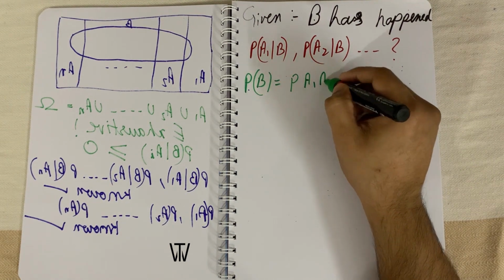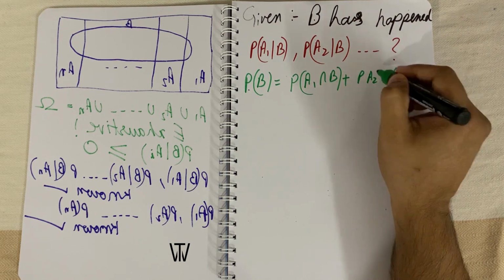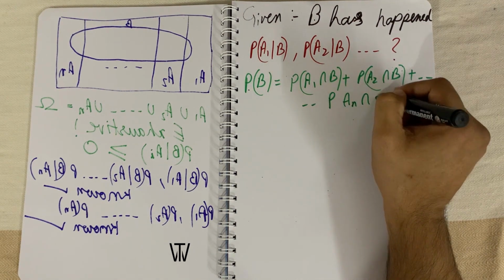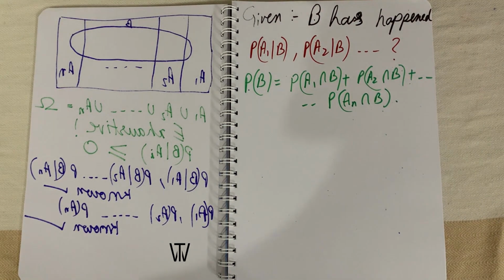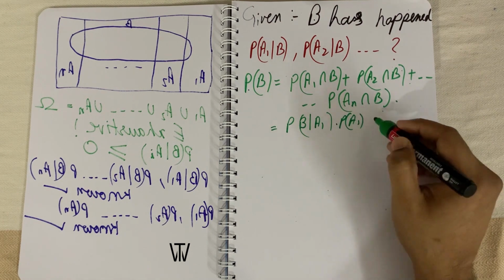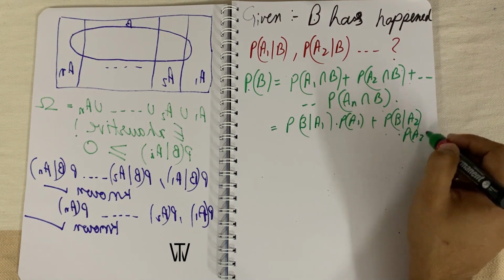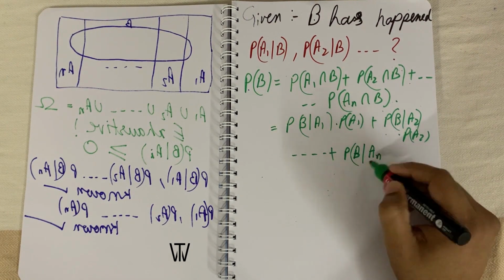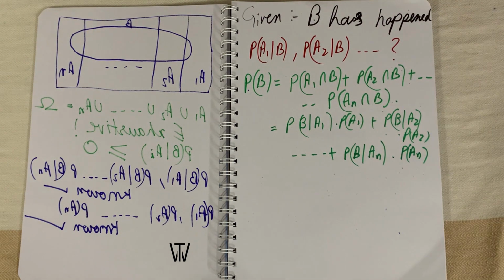So P of B equals P of A1 intersection B plus P of A2 intersection B plus all the way plus P of An intersection B. Remember, by multiplication law, P of B equals P of B given A1 into P of A1 plus P of B given A2 into P of A2 plus P of B given An into P of An.